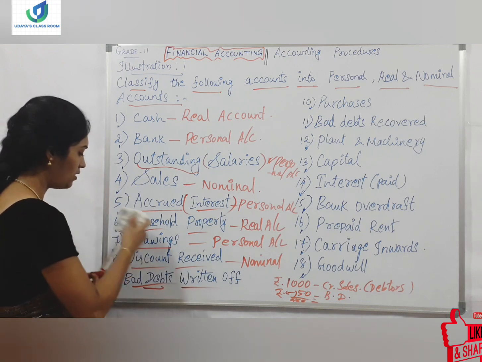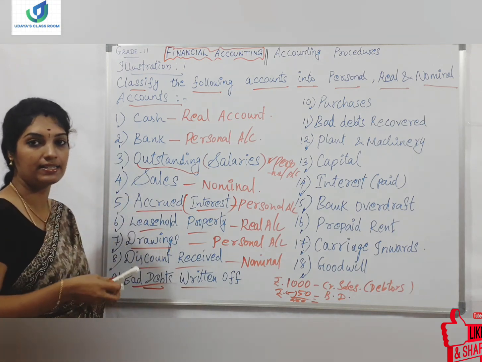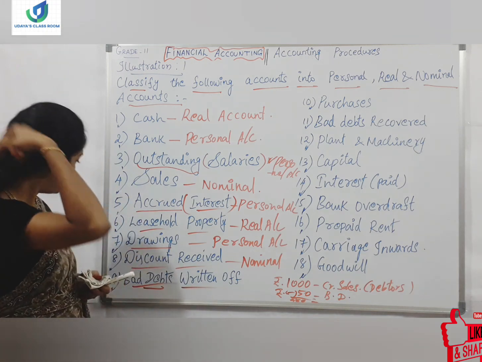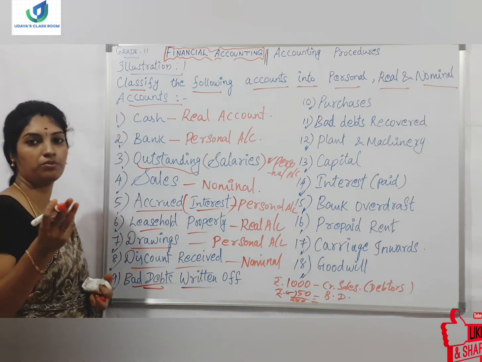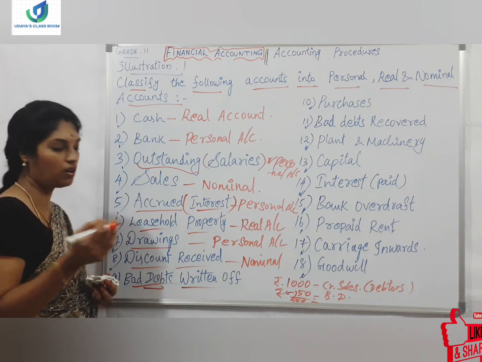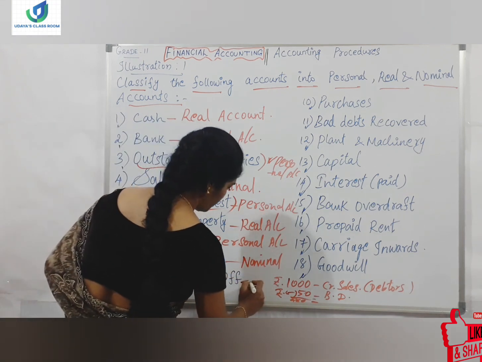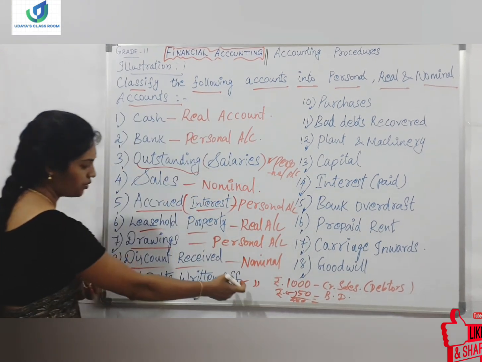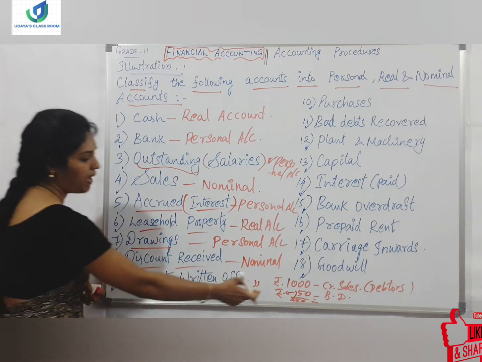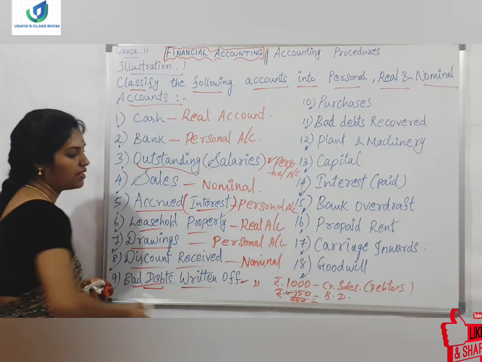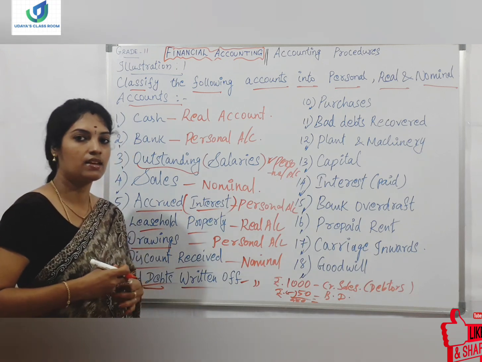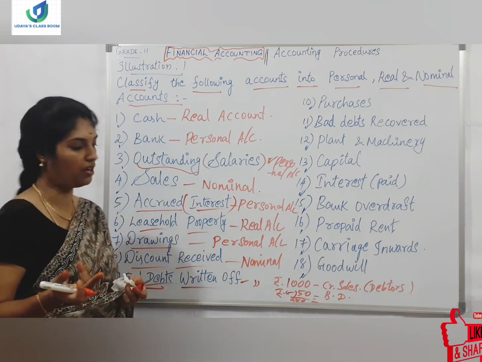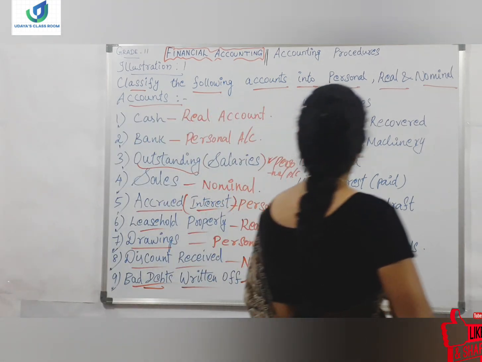Obviously this bad debts is definitely not revenue, it is a loss. So loss and all revenue come under which type of account? Nominal account. So bad debts written off, bad debts deducted here, will be considered as a loss. Debit all expenses and losses come under which type of account? Nominal account. So it's a nominal account.